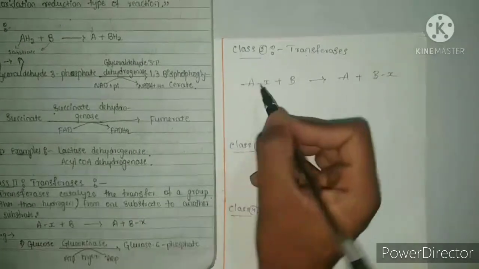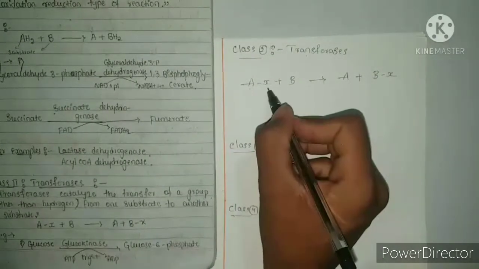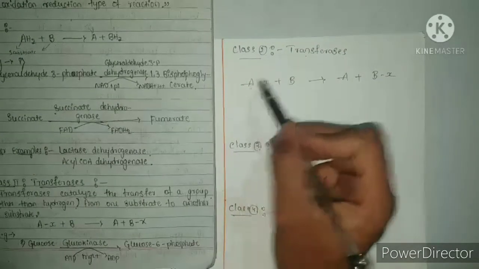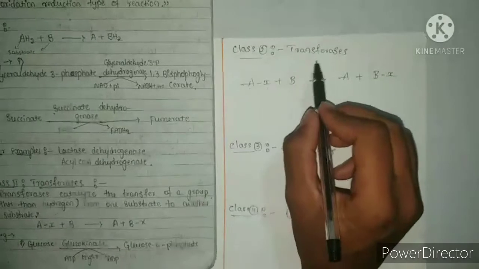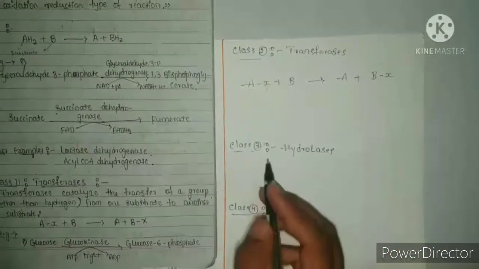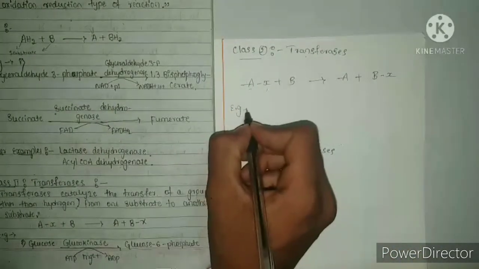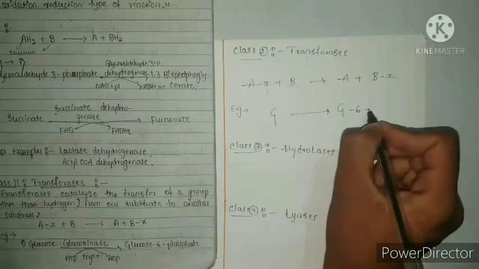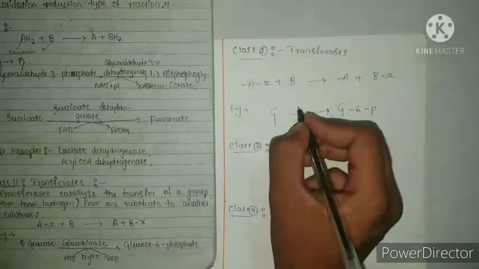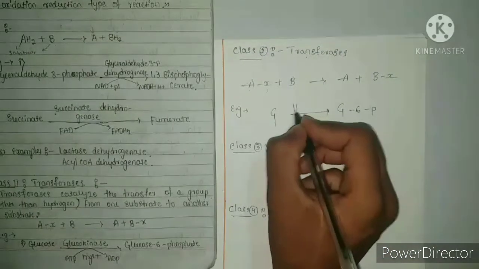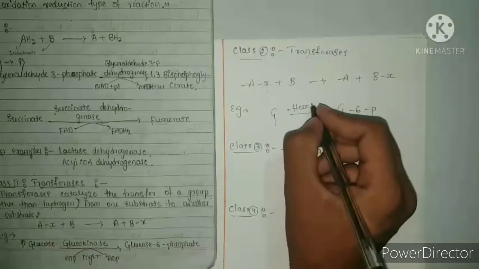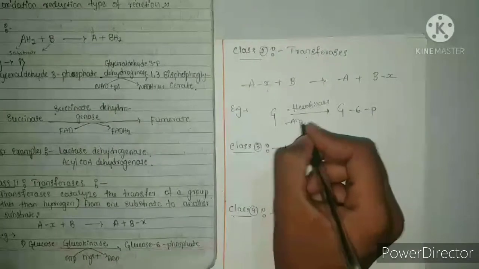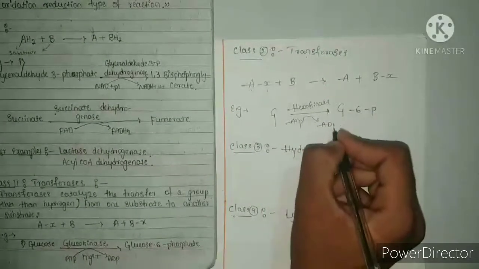Here AX is a substrate and X is one group. X is transferred from A to B. It is called a transferase. The example of this class: glucose is converted into glucose 6-phosphate in the presence of the enzyme hexokinase or glucokinase, and ATP is converted into ADP.